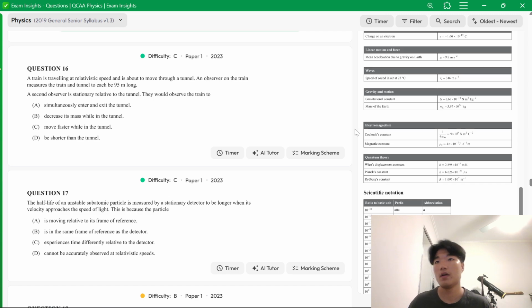That's probably one. A train is traveling at relativistic speed and is about to move through a tunnel. Okay, so immediately think about length contraction or just special relativity in general. An observer on the train measures the train and tunnel.